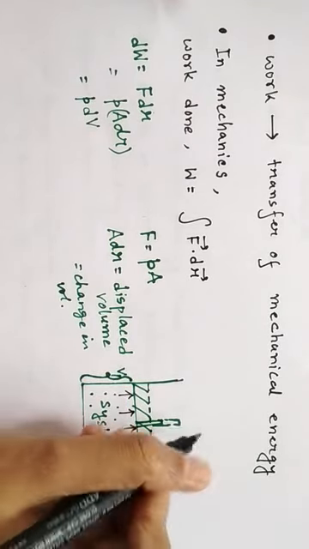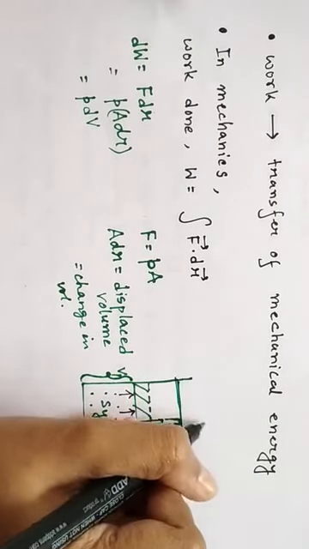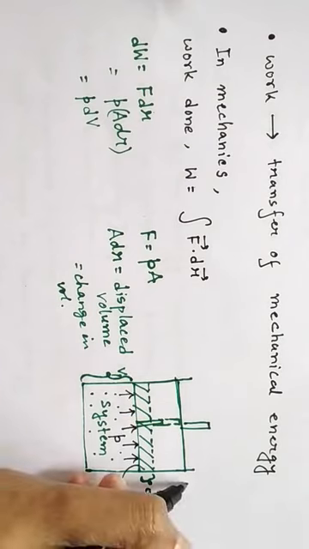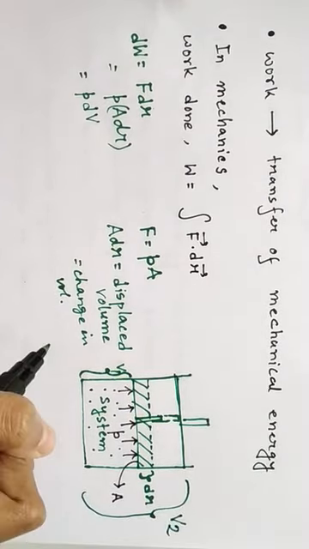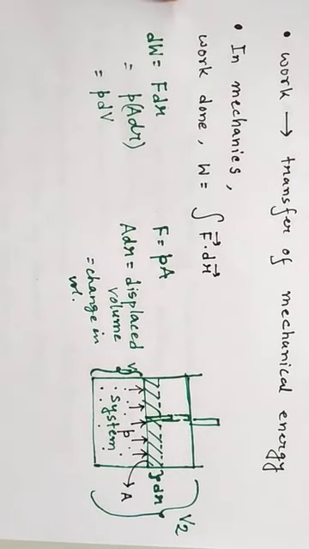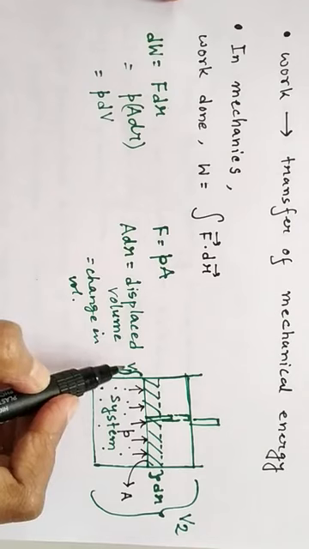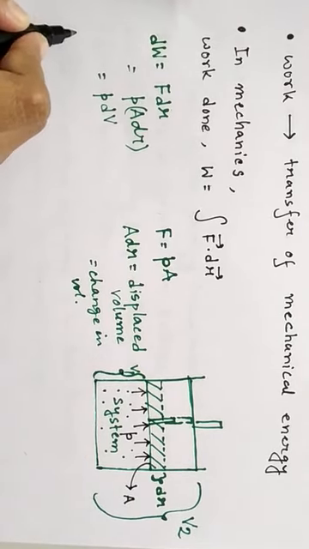As the piston moves upward, suppose finally it acquires this position where the new volume of the gas is V2. To make the volume go from V1 to V2, what is the work done by the gaseous system?